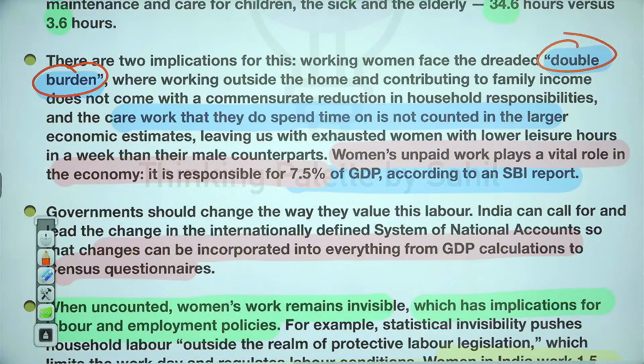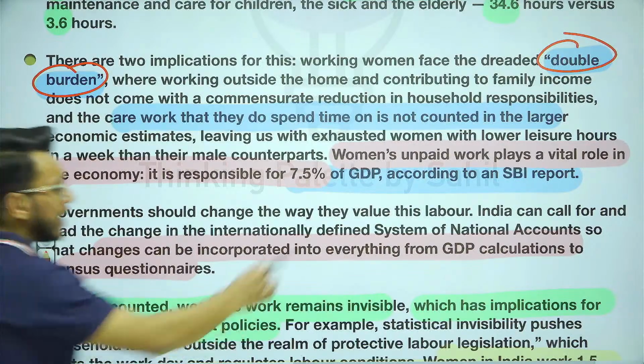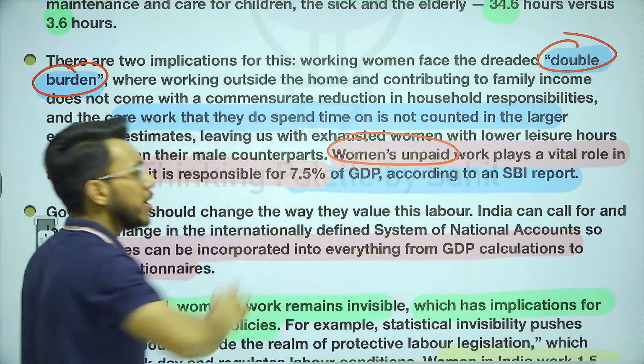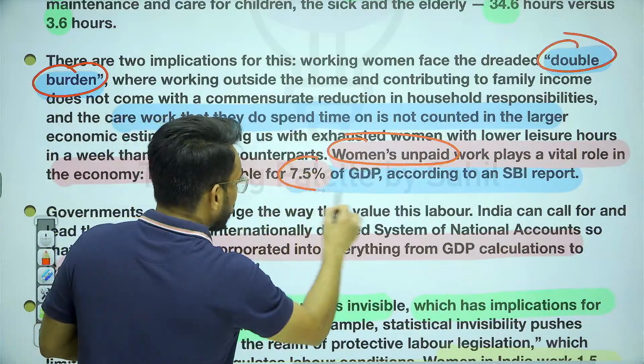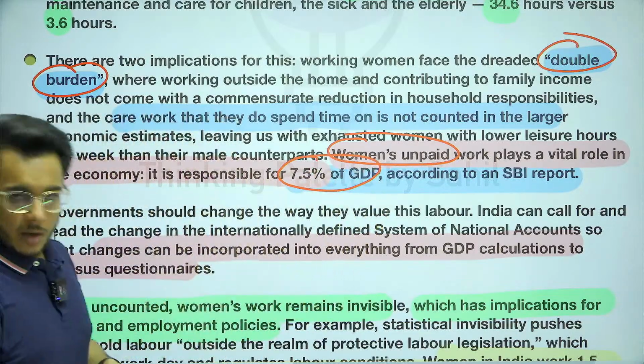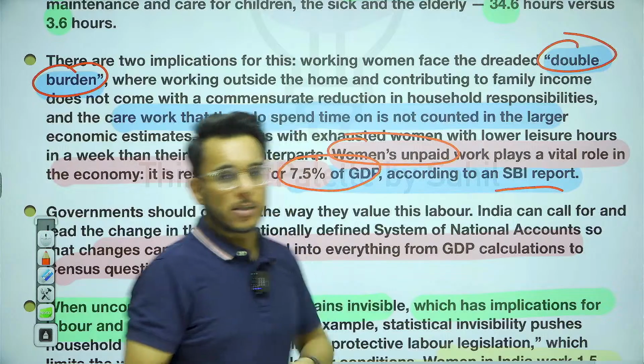And even the effort that they are spending is not counted in the economic accounting system. It is said that if you give economic value to women's unpaid work, then it will be equivalent to 7.5% of GDP, according to a State Bank of India (SBI) report.